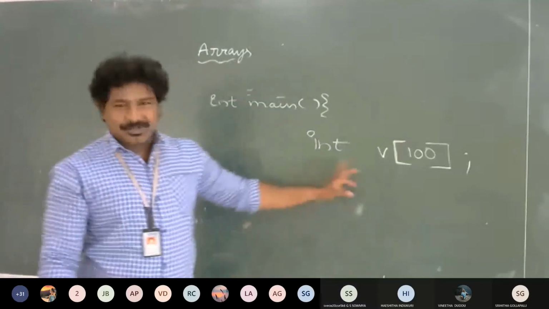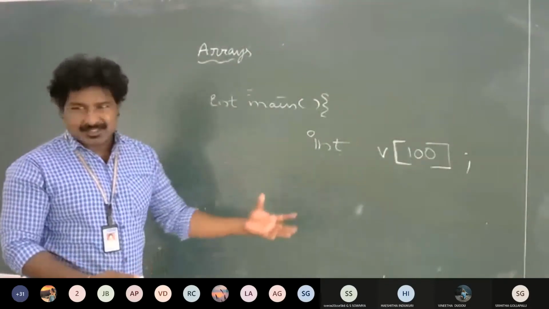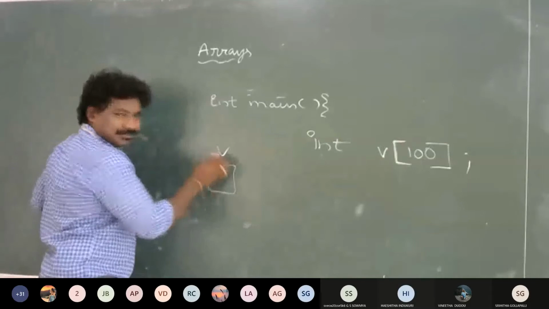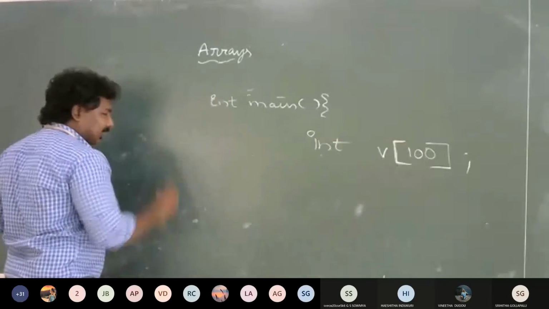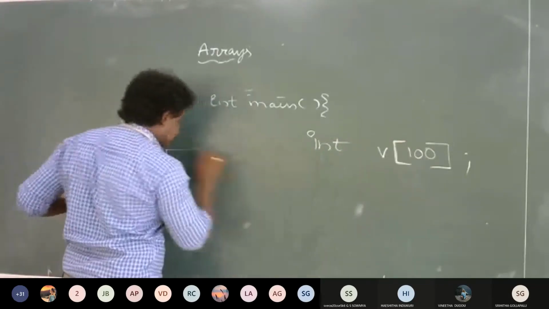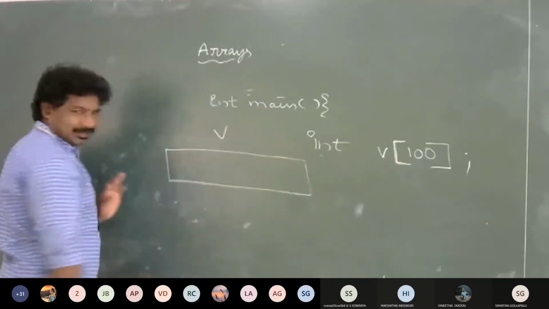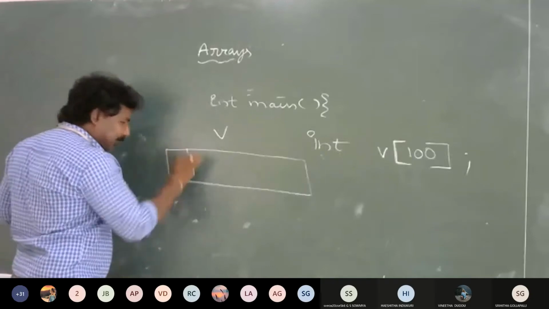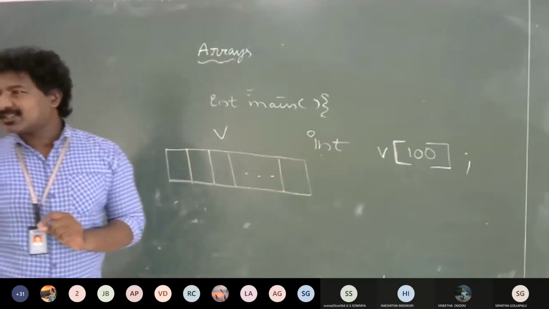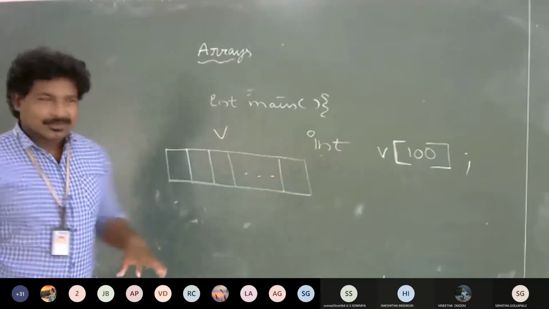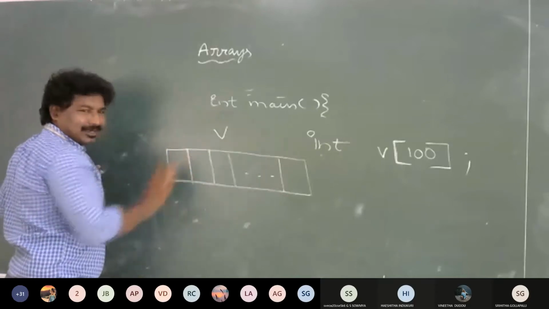Okay, nice. So if I say int v[100], and you want to draw a figure for this: for a normal variable we just draw a box and put a value there. For this kind of thing, I have to draw a figure like this, which is v, but I divide it into 100 boxes, where each box can hold a single value. So 1, 2, 3 until 100.